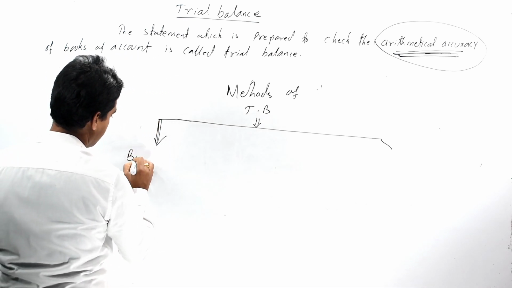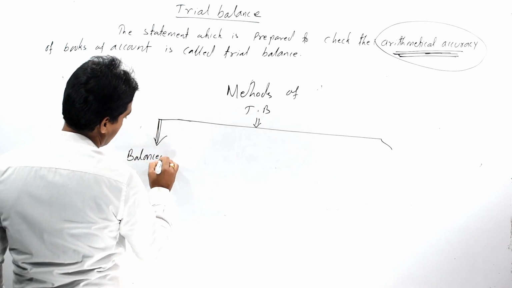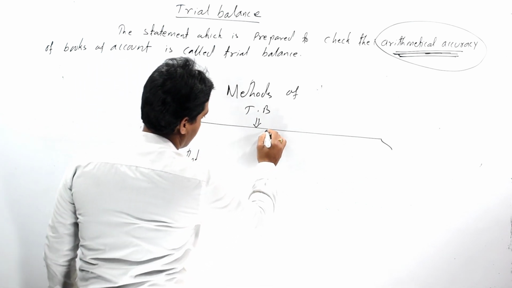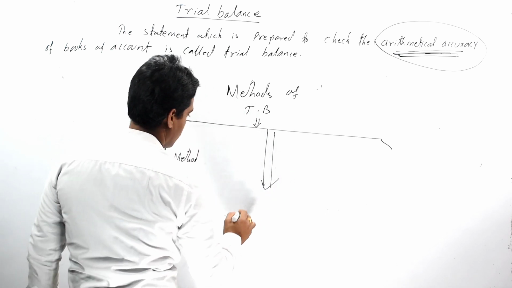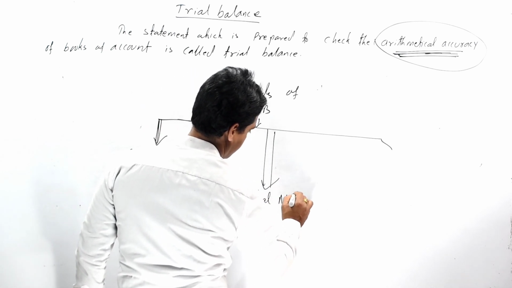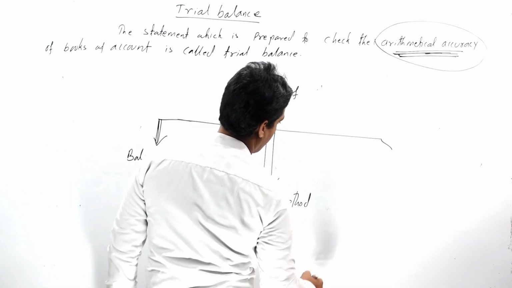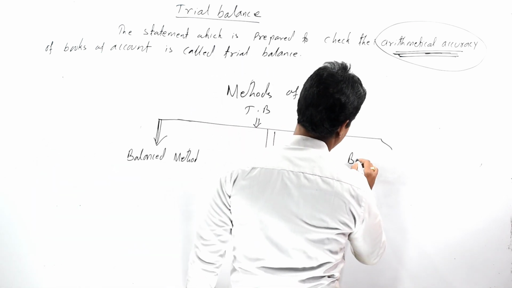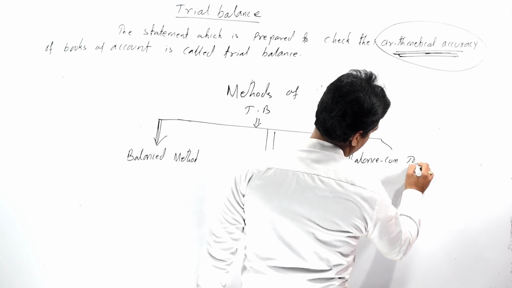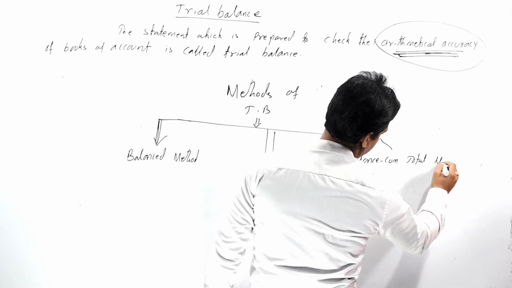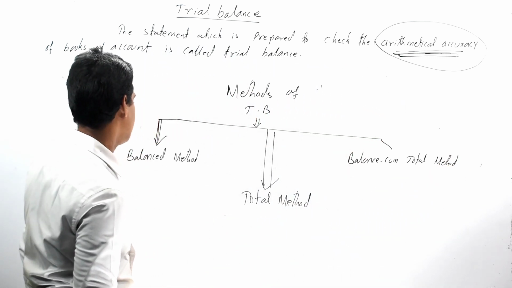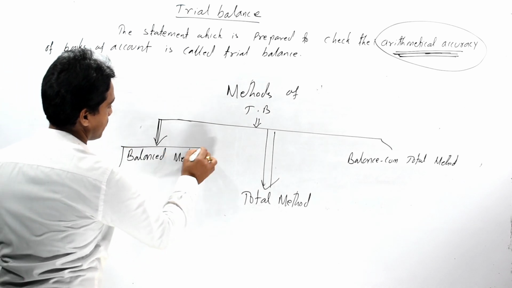First one is our balanced method, and second one is total method, and third one is balance cum total method. So let's discuss one by one.